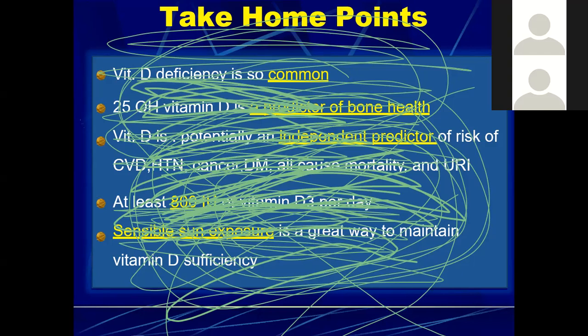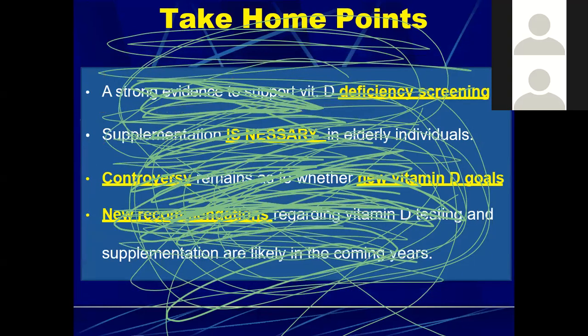Then at least 800 international units of vitamin D per day are required, especially in the elderly people and those who are at risk of development of vitamin D deficiency. Then sensible skin exposure is a great way to maintain the vitamin D levels. Strong evidence should be there.